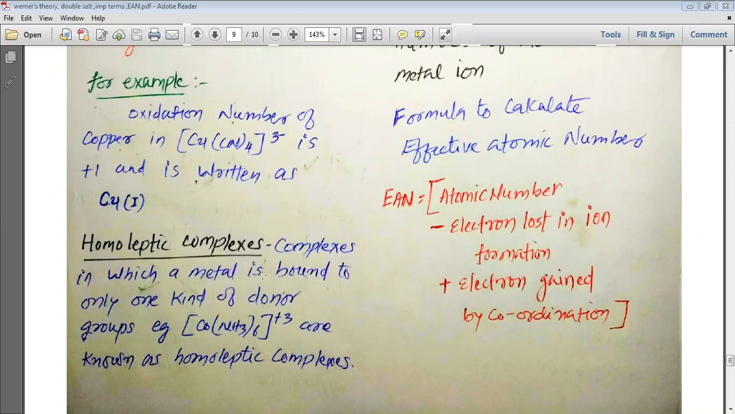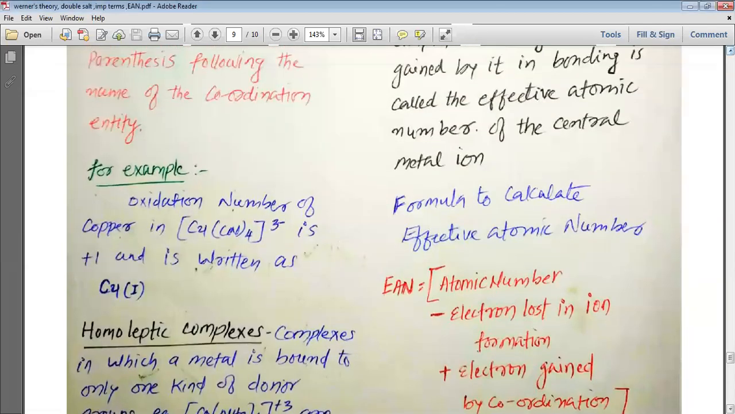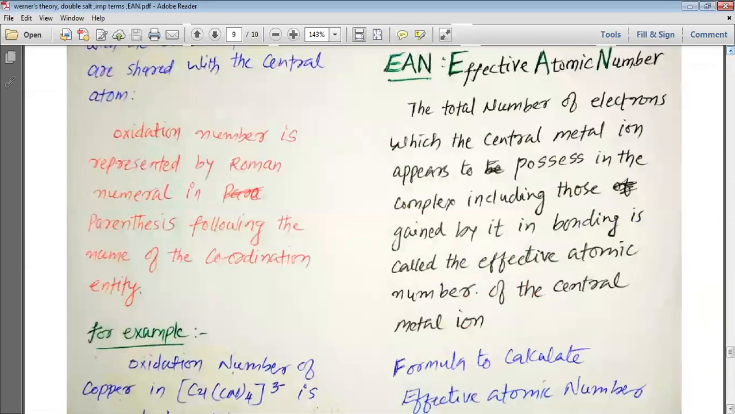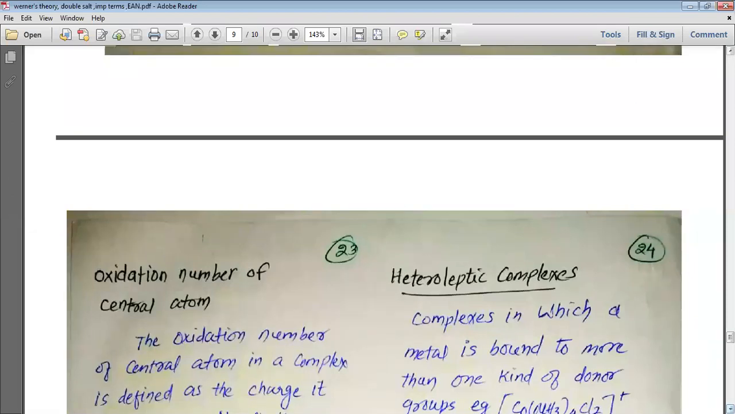Complexes in which a metal is bound to only one kind of donor group, for example [Co(NH3)6]3+, are known as the homoleptic complexes. Here you can see, my dear students, that all the ligands that are bonded to Co are the same. So when all the ligands bonded to the central metal or central atom are the same, they are known as homoleptic complexes. Now we are going to study the heteroleptic complexes, my dear students.